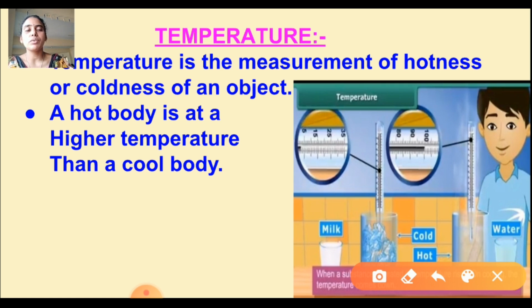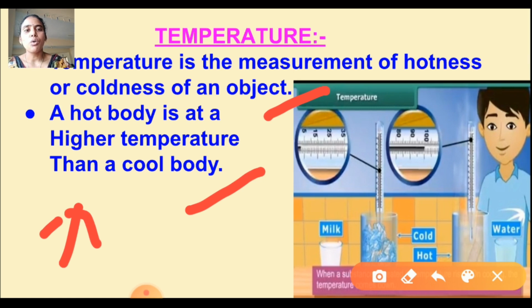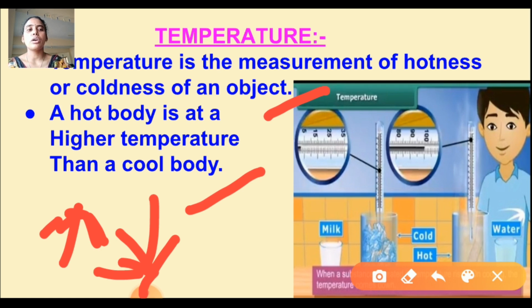So once again, what is the temperature? Temperature is the measurement of hotness or coldness of an object. A hot body is at a higher temperature than a cold body. As usual, the hot body has a higher temperature and the cold body has a lower temperature. I think you all understood hot body and cold body. Then how do we measure the temperature?